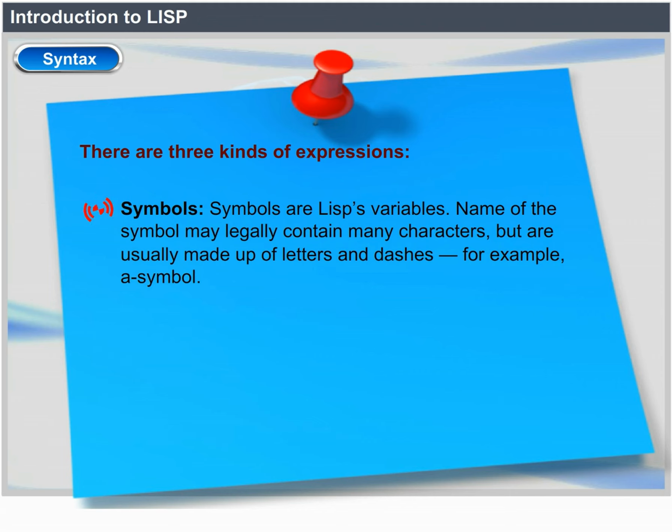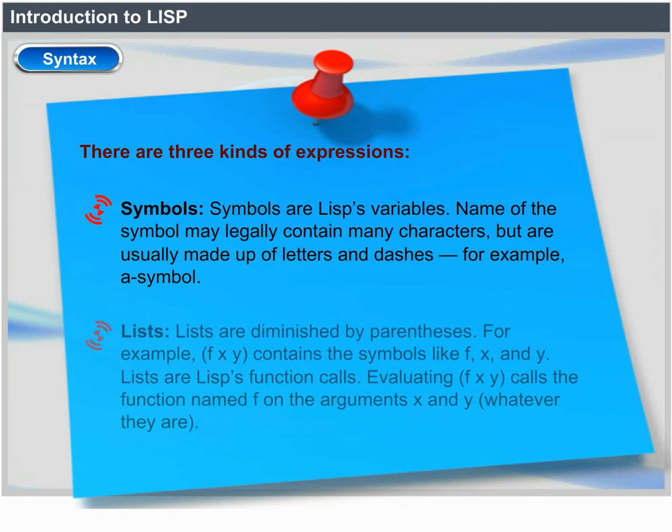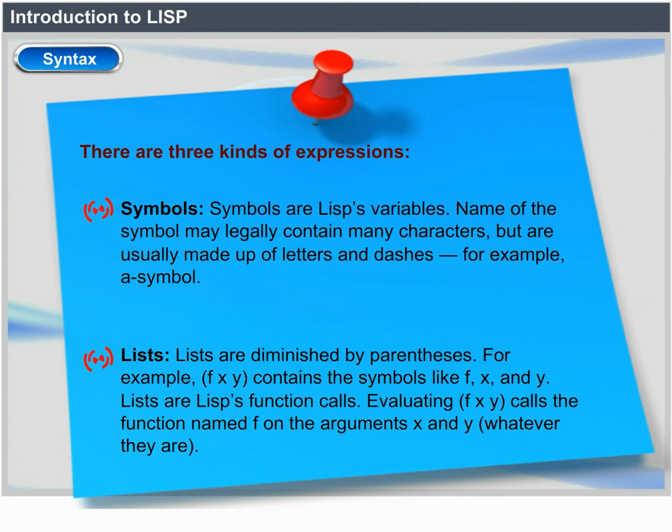The name of a symbol may legally contain many characters, but is usually made up of letters and dashes. Lists. Lists are delimited by parentheses. For example, (f x y) contains the symbols f, x and y. Lists are Lisp's function calls. Evaluating (f x y) calls the function named f on the arguments x and y, whatever they are.